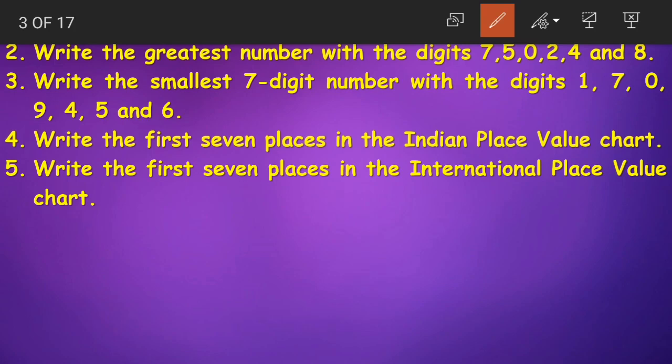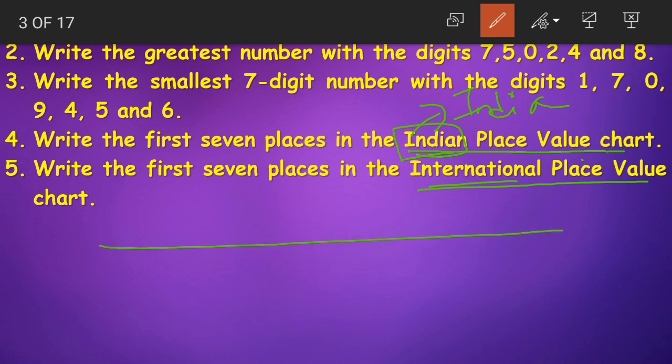See, we know that we have 2 place value charts. The first one is Indian place value chart and the second one is international place value chart. Now what is the difference between these two? The Indian place value chart is used in India. In the name itself, we are having India. When it comes to international, countries outside India use this place value chart. Okay, children? So we'll look at the first 7 places in the international place value chart as well.